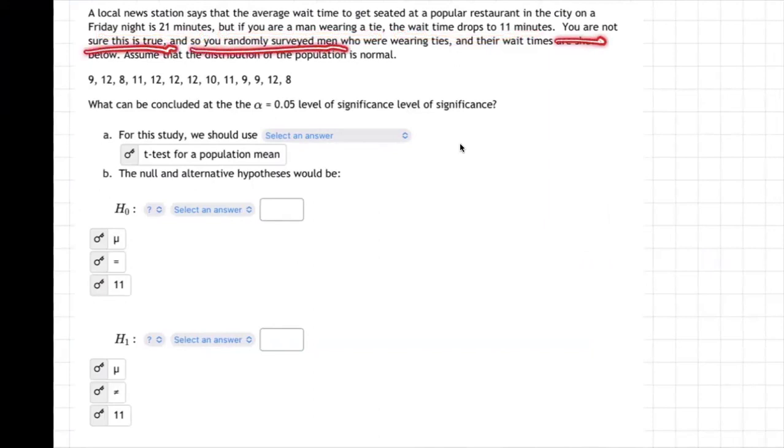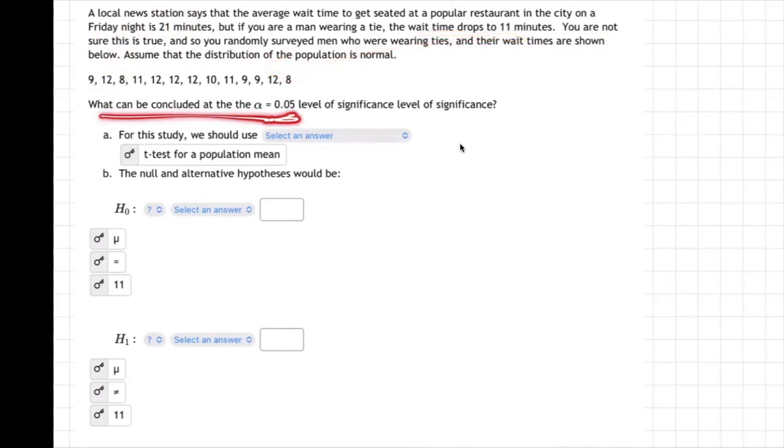So you randomly surveyed men who were wearing ties, and their wait times are shown below. Assume the distribution is normal. Well, here's the wait times. So the first man waited 9 minutes to get a table. The next waited 12, then 8, then 11, then 12. That's pretty short. That's a lot shorter than 21 minutes. They said the wait time drops to 11, but is it 11? Yeah, it looks pretty close to 11.